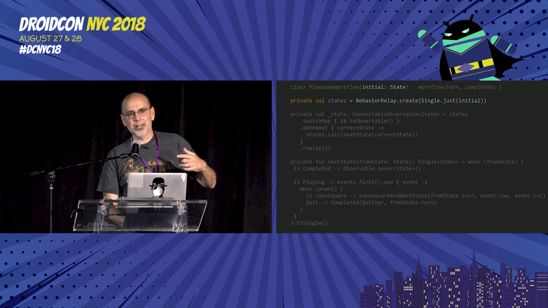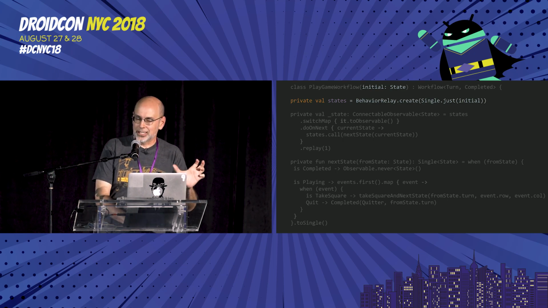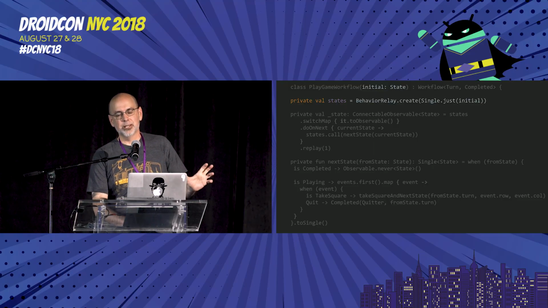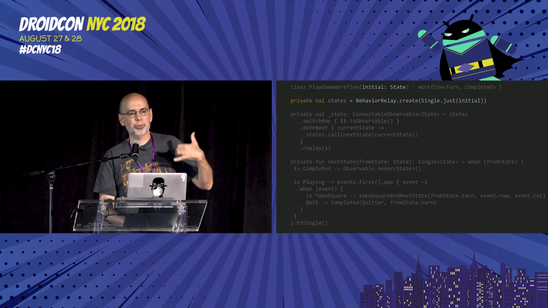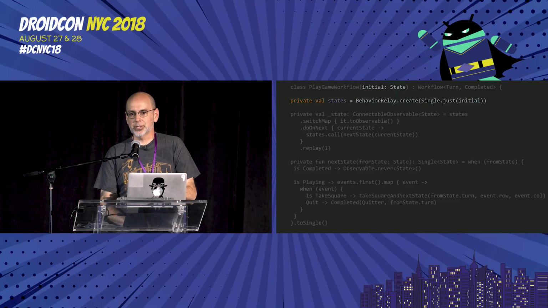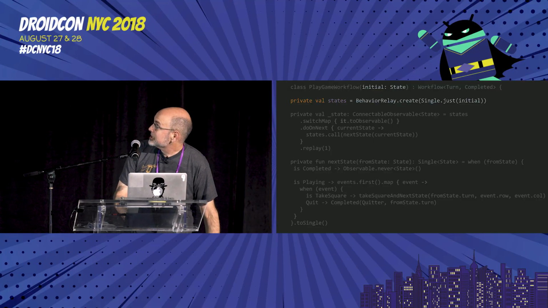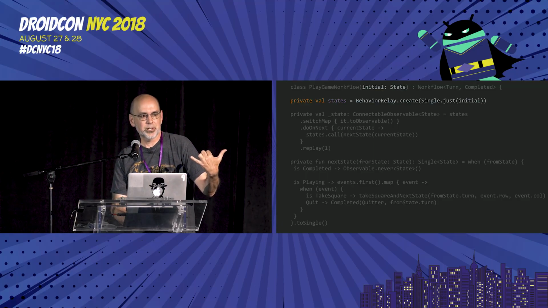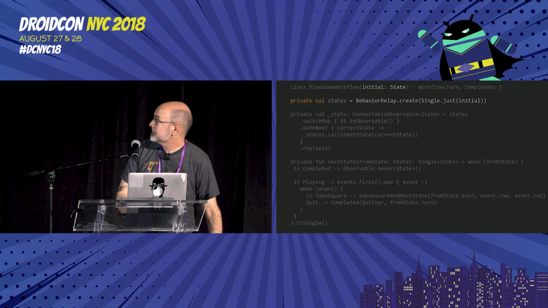This is the interesting part, and I'm going to talk really slowly and go line by line because it's kind of the punchline. This isn't a pipeline of states. This is a pipeline of promises, of futures, of what state I will go into eventually when I enter a particular state right now. Whenever you see single on this slide or any of the rest of the slides, read it as future, read it as promise. So I've got that behavior relay of what is the next promise that will eventually fire to tell me what state I will be in at some point.